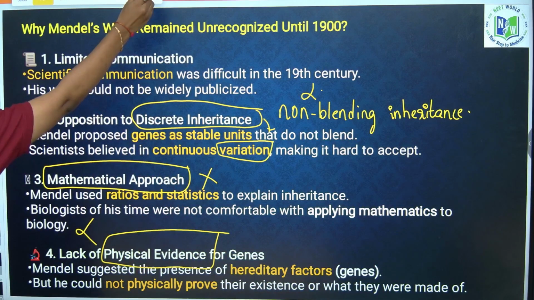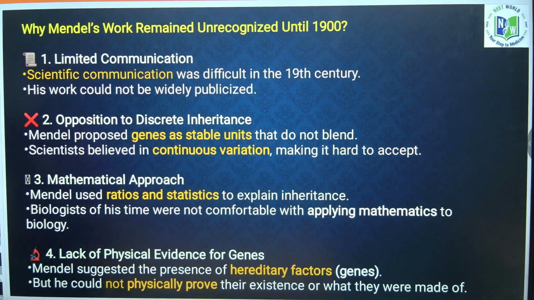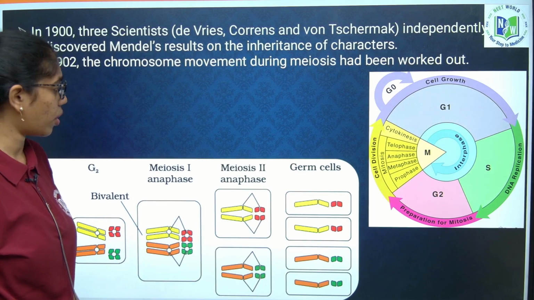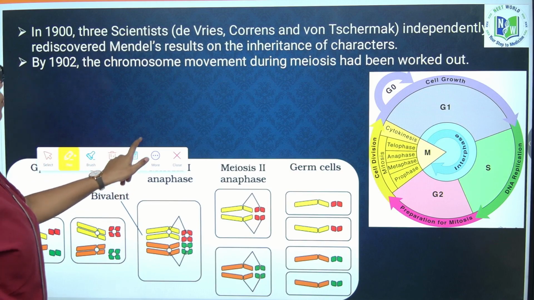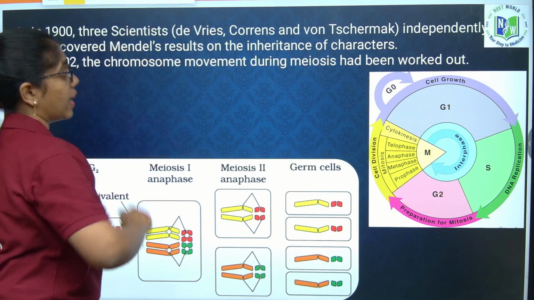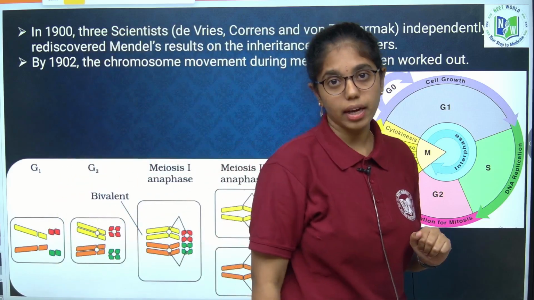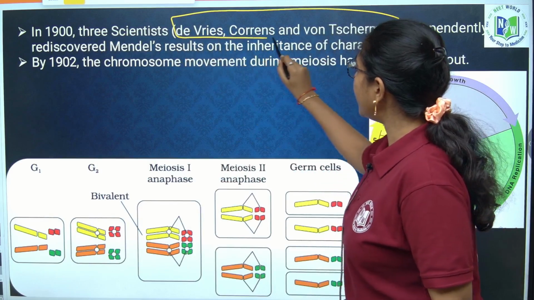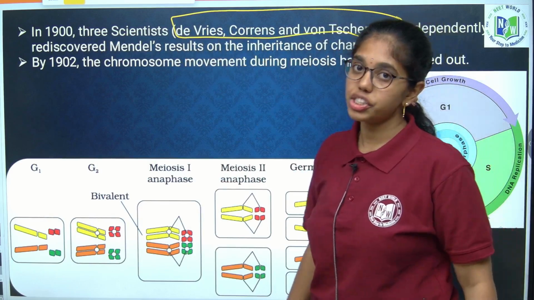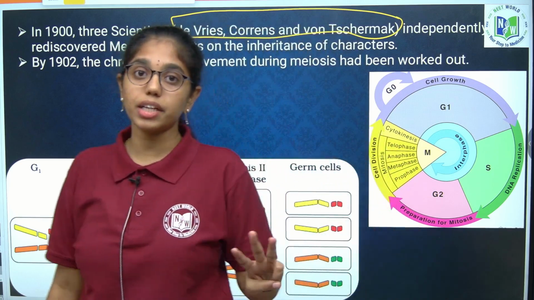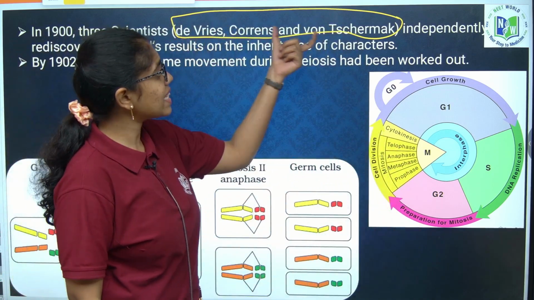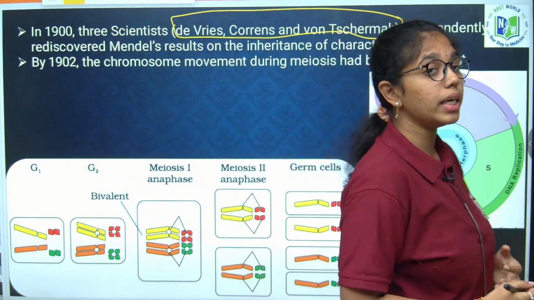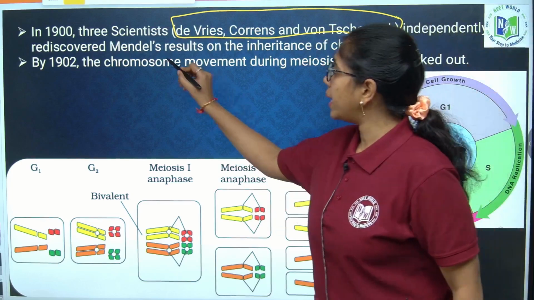So the most unfortunate scientist we can say is Mendel, because his work was not recognized in his tenure. Then how and when was his work recognized? His work got recognized because of three scientists: De Vries, Correns and von Tschermak, who independently proved the Mendelian principles.